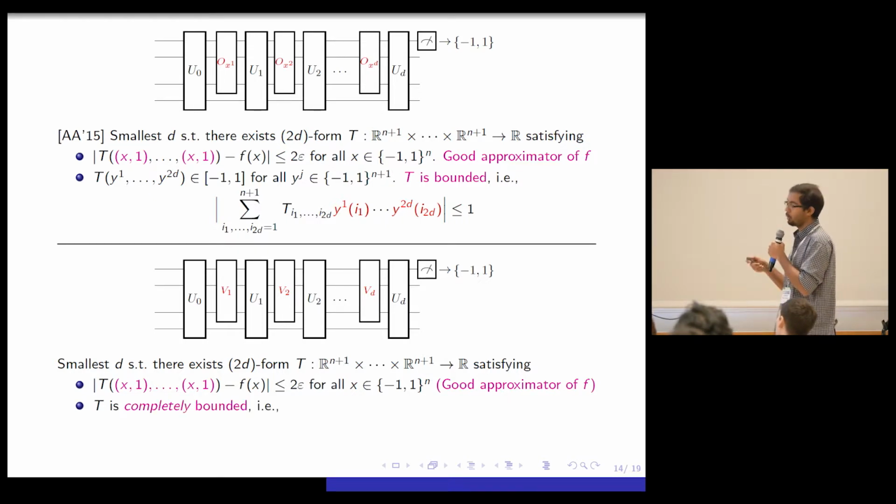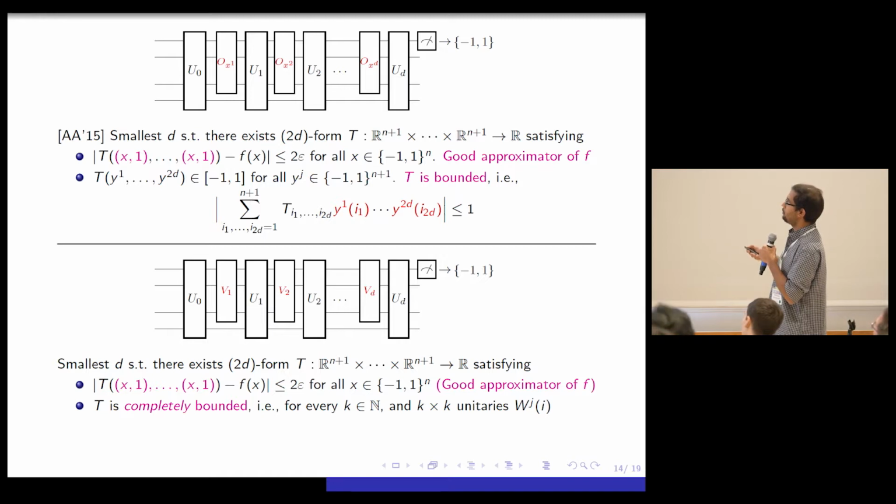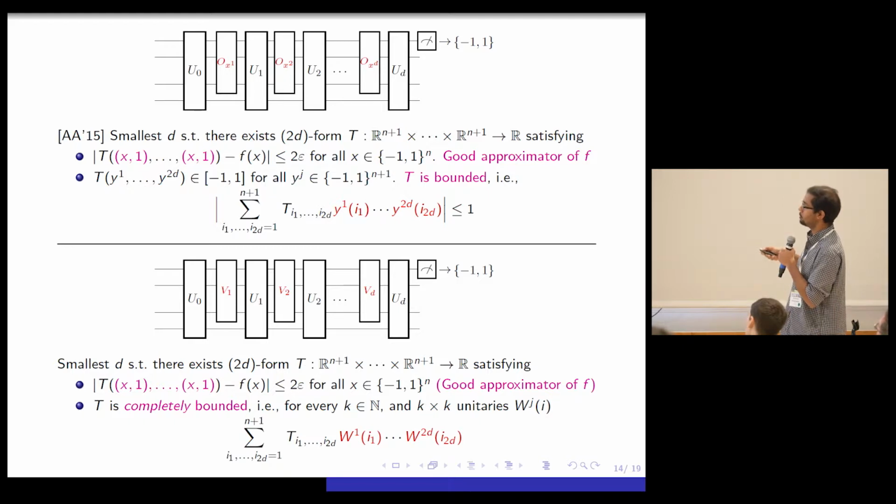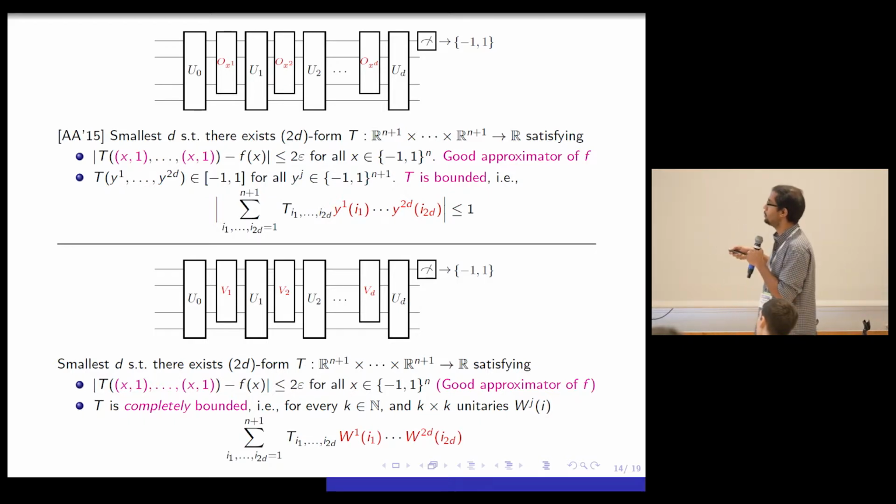And more importantly, we are going to enforce another condition. We're going to say T should be not only bounded, but it should be completely bounded. So what do I mean by that? It is the following. So for every k, and for every k by k unitaries W_g(i), I want this condition. OK, before I tell you what the condition of completely bounded is, the intuition here is the following. y_1 is a bit string. y_1(i_1) is just a bit. Let's just replace this by a matrix, W_1(i_1), because that's what I'm doing here. I'm replacing bit strings by matrices. So replace y_1(i_1) by W_1(i_1), and I keep doing this.